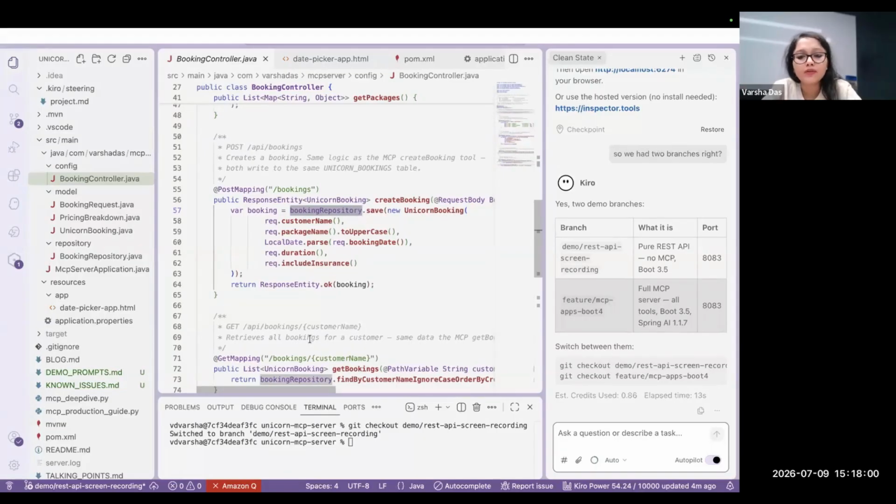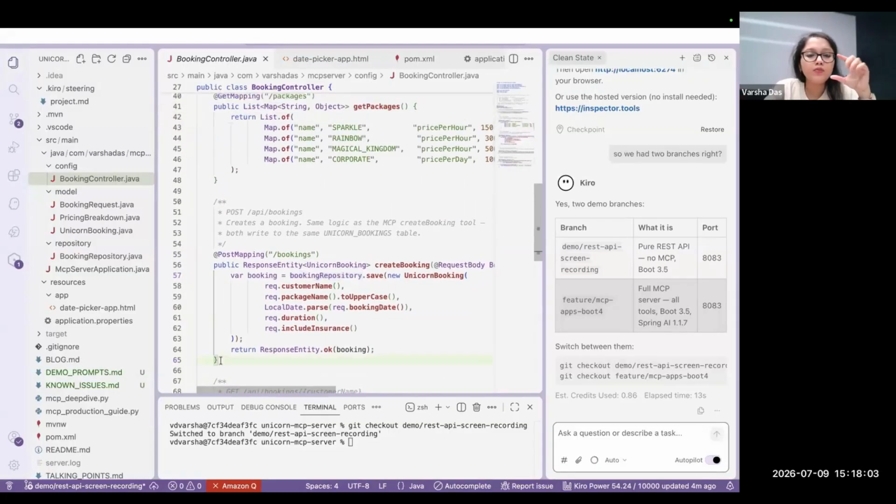Like multiple microservices like this. So if you think of it, each is a modular thing, right? Every method has just one particular functionality that you are trying to achieve. What we essentially want to do is, if you want this to be accessible to the AI agent, if you remember the architecture, we have the client and we have the server, right? So now this is what the server is exposing, the capabilities in terms of these methods. Now, if your client wants to invoke this, your client in this case is the AI agent. Your AI agent wants to invoke these tools or methods or functionality. So it anyway has to do this particular API call, right?